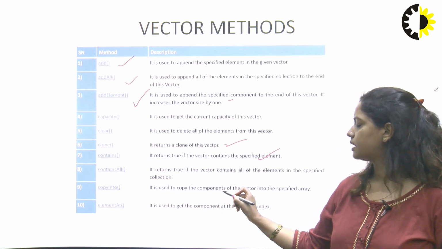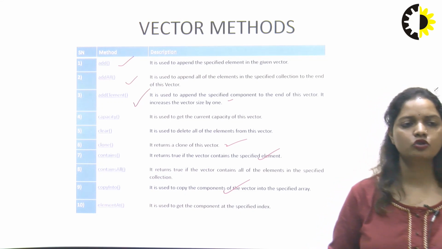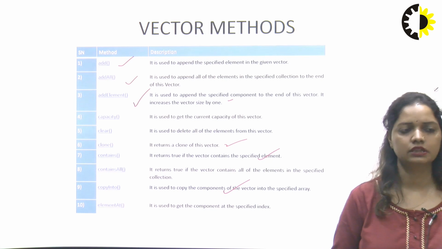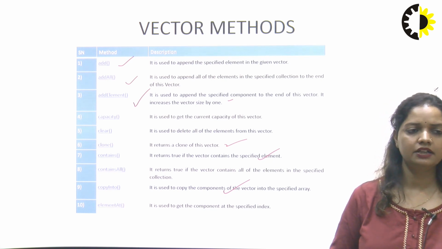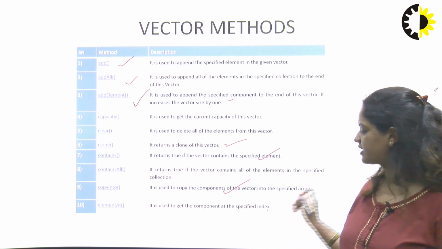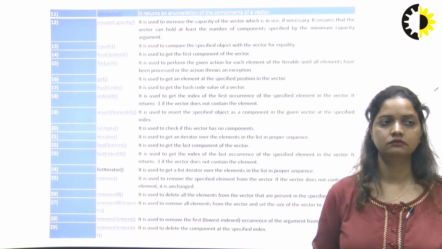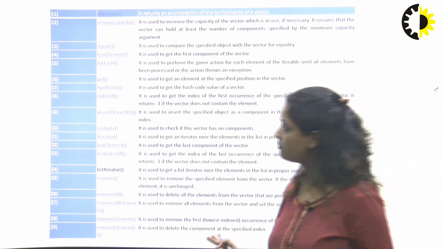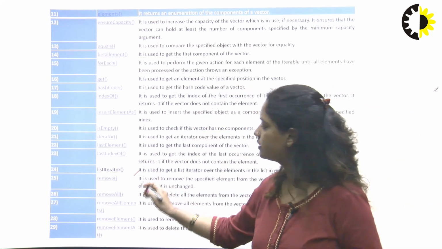Then we have copyInto. It is used to copy the components of a vector into a specified array, so it is vector to array conversion, meaning copying the content. elementAt is used to get the component at a specified index, the position of that element in your vector. So we have lots of methods. Some important ones are remove, removeAll and removeElement.